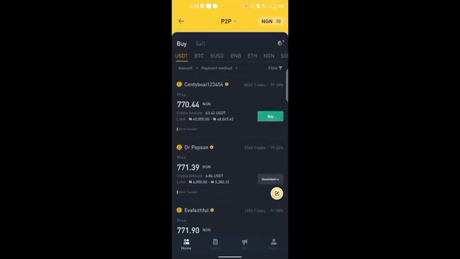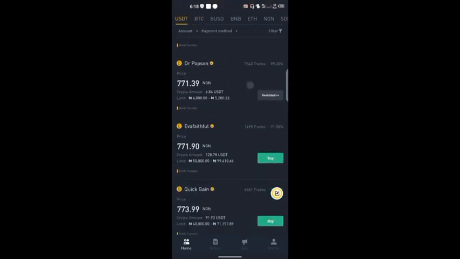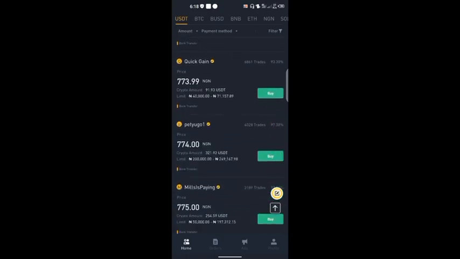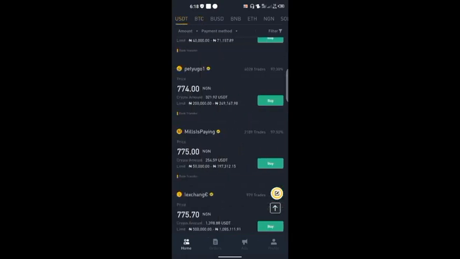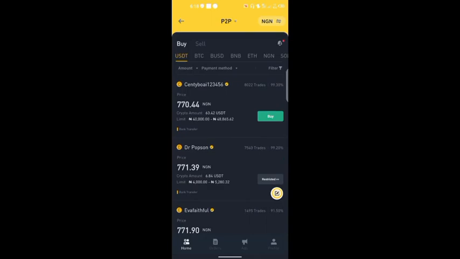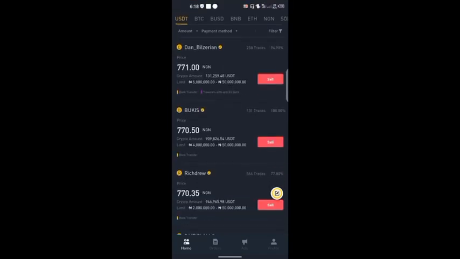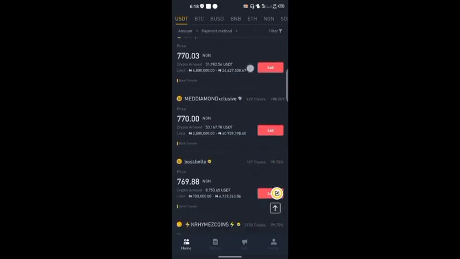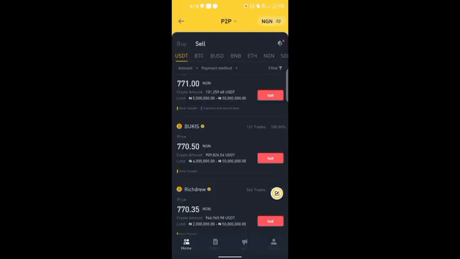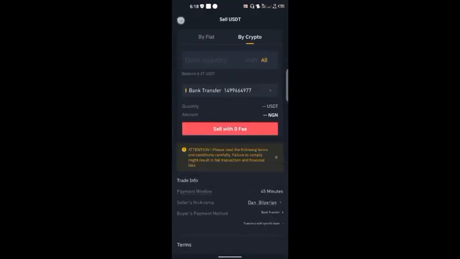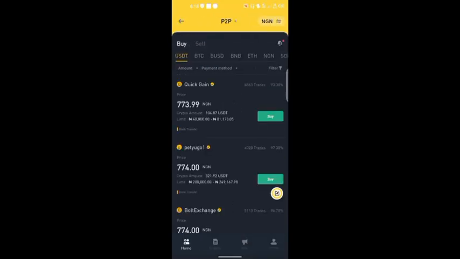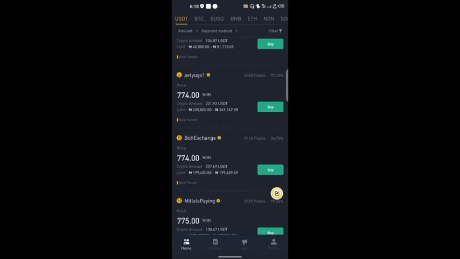So one is willing to sell one USDT for 770, another one for 771, another one for 773.99, whatever. If you agree to that price, then you proceed. They are selling, we are buying. If we come to the sell section, we are the ones selling, but these are the ones that are willing to buy from us at this price, so they've set their price. Okay, sorry. Let's assume we want to buy, as that's the main focus of this video.